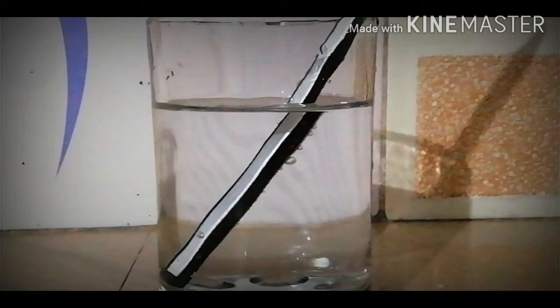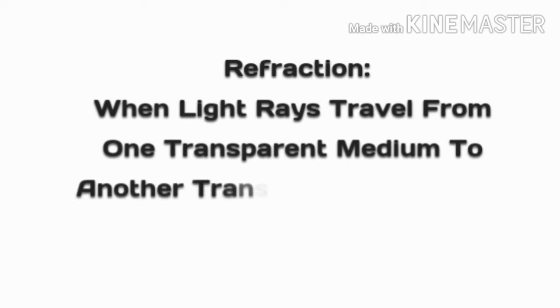The path of the light rays from that same object changes. That is the refraction phenomenon of light. So whenever light travels from one transparent medium to another transparent medium, its path undergoes a bending or a deviation.